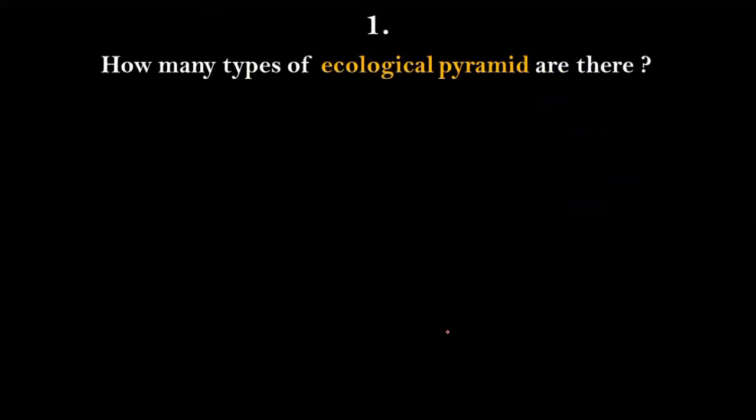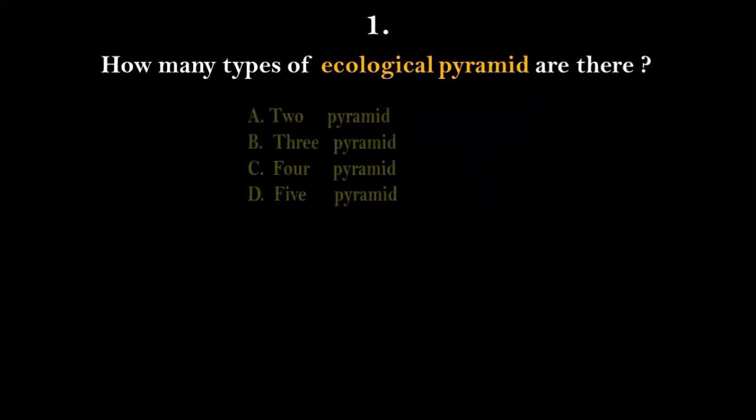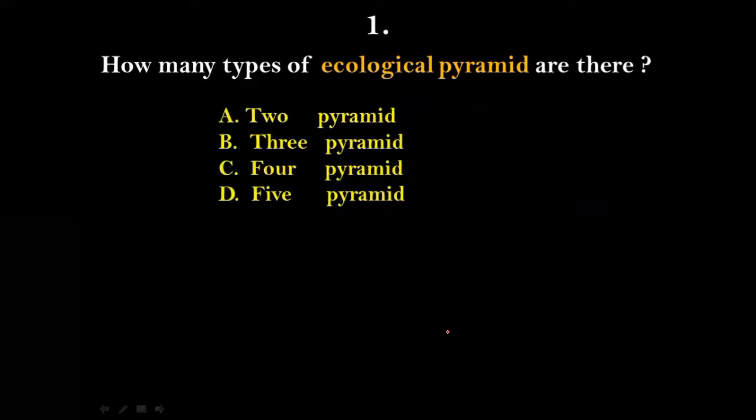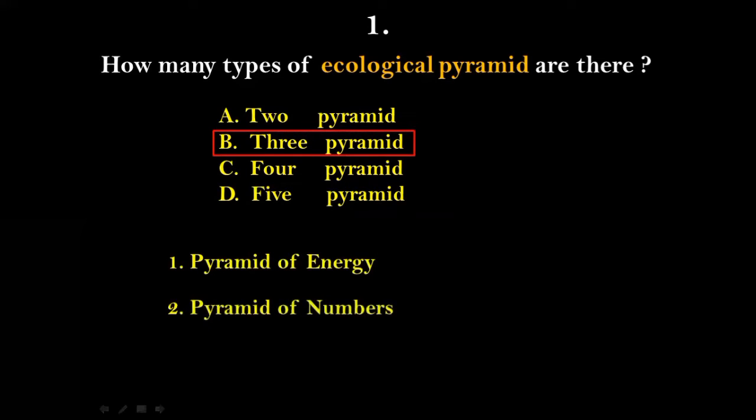Question number 1. How many types of ecological pyramids are there altogether? Options given here are 2, 3, 4 or 5 pyramids. And the right answer for this will be, altogether there are 3 pyramids. They are pyramid of energy, pyramid of numbers, and pyramid of biomass.